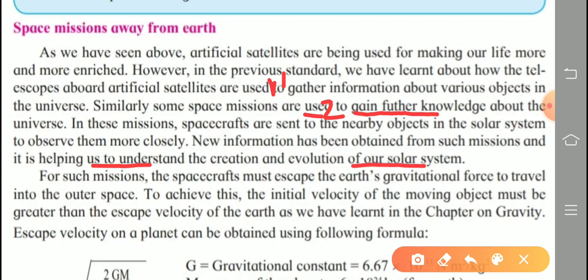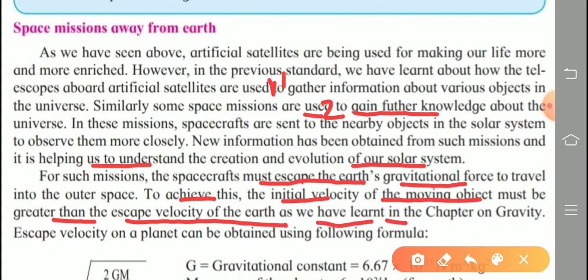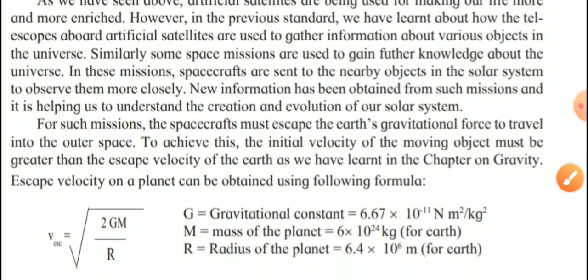For such missions, the spacecrafts must escape the Earth's gravitational force to travel into outer space. To achieve this, the initial velocity of the moving object must be greater than the escape velocity of the Earth, as we have learned in chapter 1, that is gravity. We learned there what is meant by escape velocity.